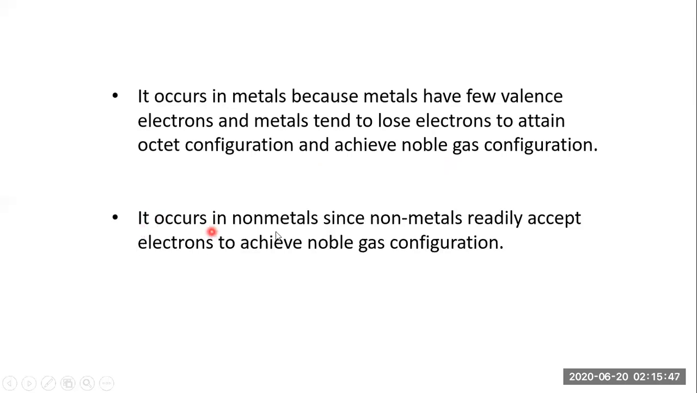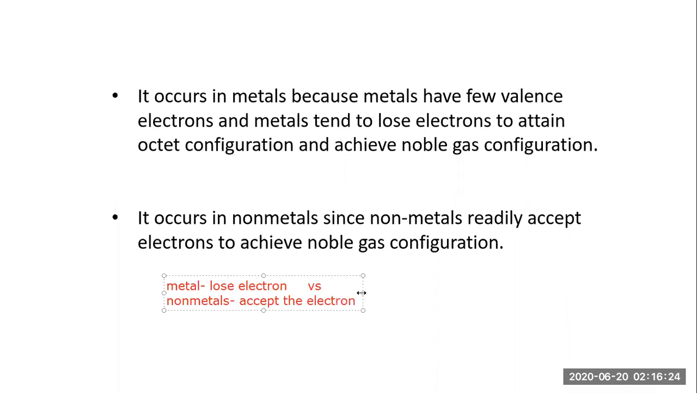It occurs in the non-metal since non-metals readily accept the electron to achieve noble gas configuration. So what is the difference between metals and non-metals? Let's study. Metal has a tendency to lose electrons, while non-metals accept the electron.